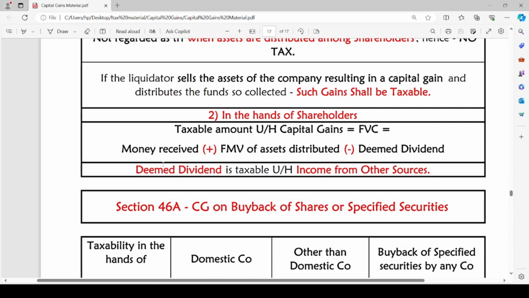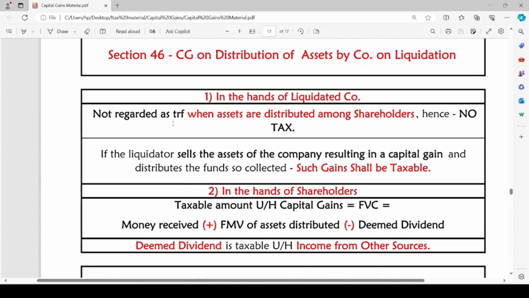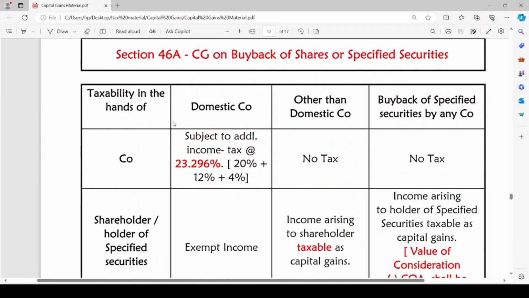So, this is all about section 46. Heading to the next section, section 46A: capital gains arising on buyback of shares or specified securities. Here the company is buying back its own shares or specified securities. In such a case, what will be the taxability?